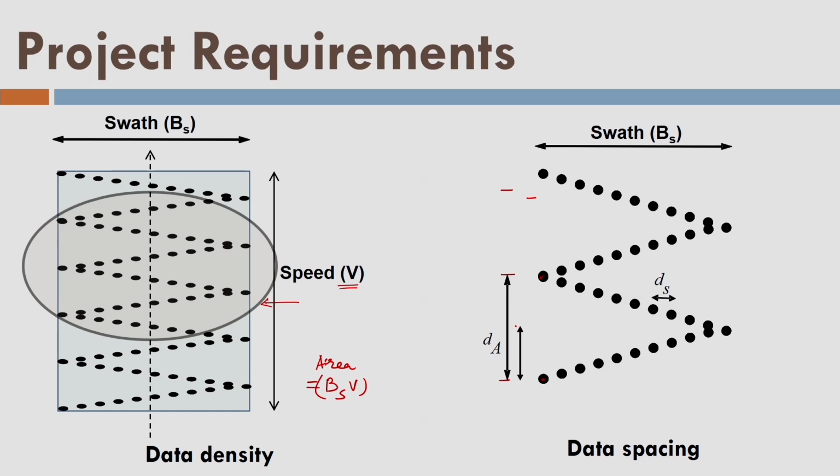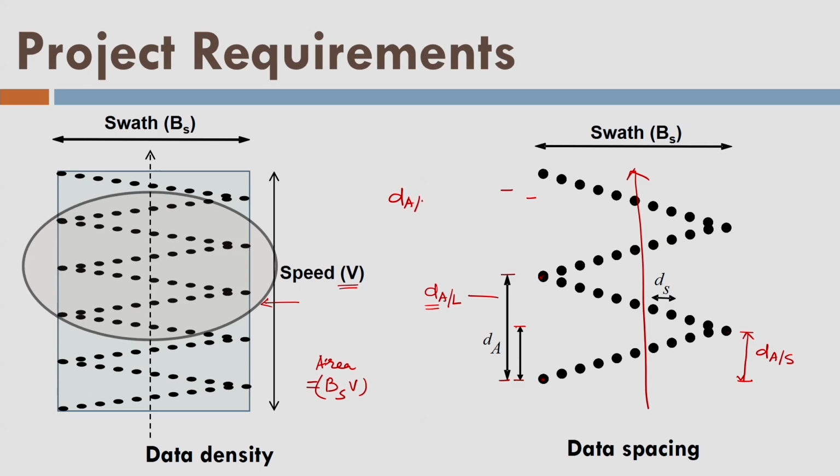Moreover, I can say this is the shorter data spacing between this point and this point. So let us call this one along track long spacing, and this spacing is the along track short spacing, because this is the flying direction here. This is along the flight line, so I am saying along flight line spacing or along spacing.